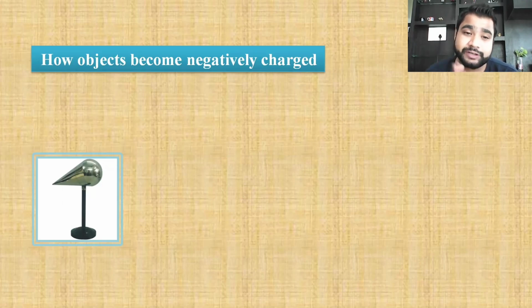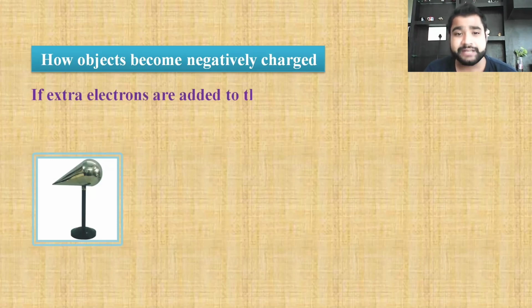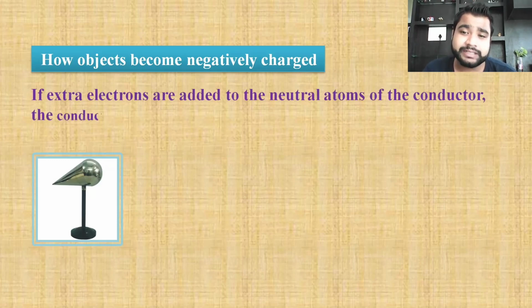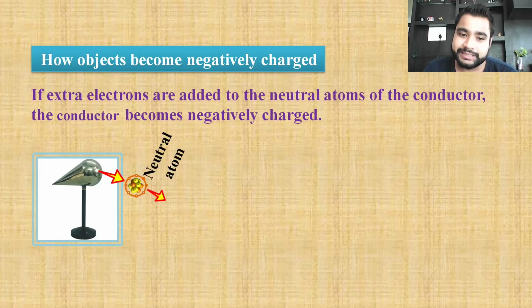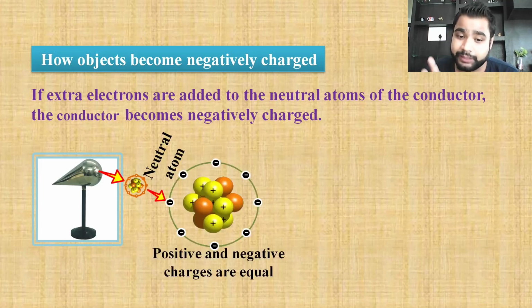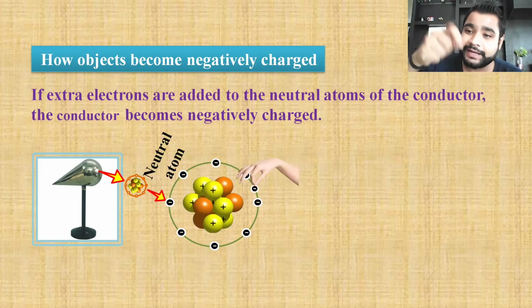You're absolutely right, my dear students. The answer is perfect. If extra electrons are added to the neutral atoms of the conductor, it becomes negatively charged. So you can see that neutral atom. Now you can see that I have equal numbers of positively and negatively charged particles present there. Now observe, I have added an extra electron.